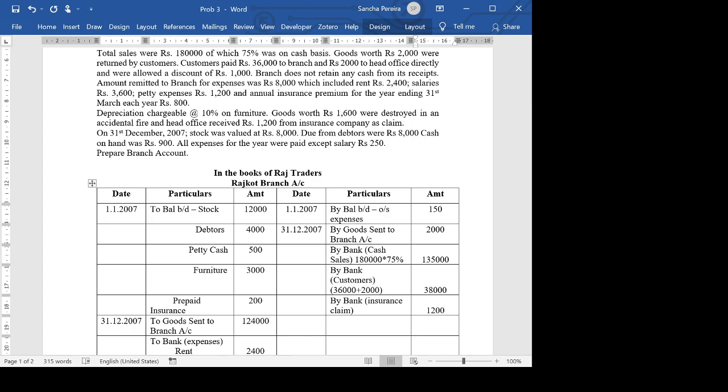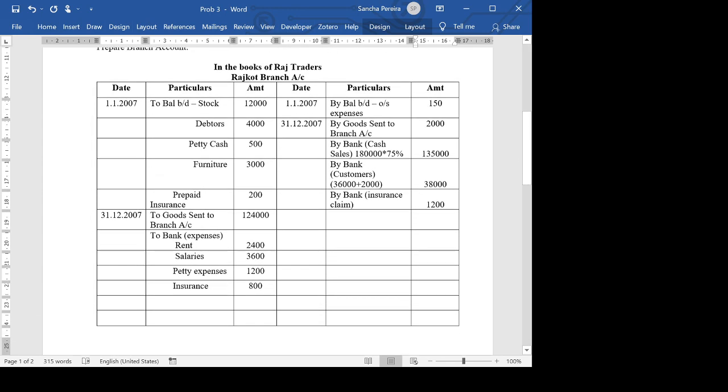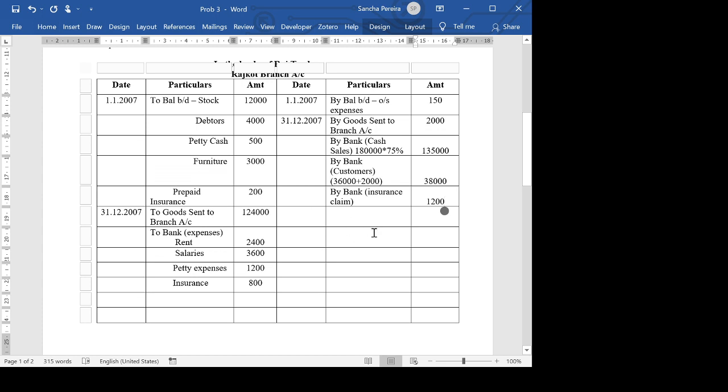Now we can show the closing balance. Before showing, always remember, if you're showing the closing balance, leave a line because there could be a profit or a loss. Closing balance normally should be the last item. So I'm leaving a line in case there is a loss. By balance carried down. The first thing that we have is